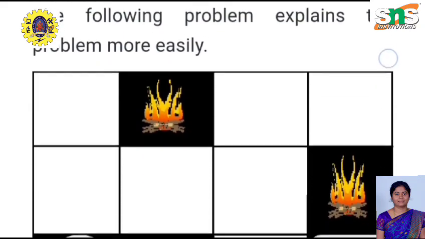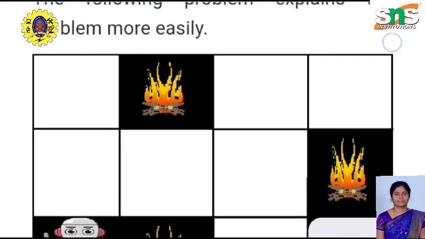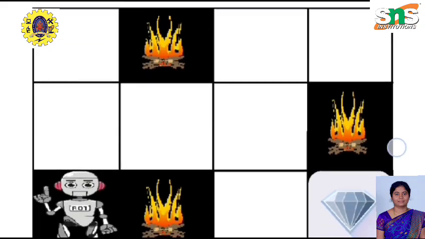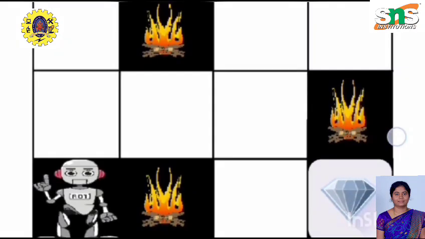Now, let us see an example of reinforcement learning. A simple example is navigating a maze. We have an agent, which is a robot, that has a reward, which is a diamond, and there are hazards of fire. So this robot needs to reach the diamond, that is, the agent needs to reach the reward, passing all the hazards.